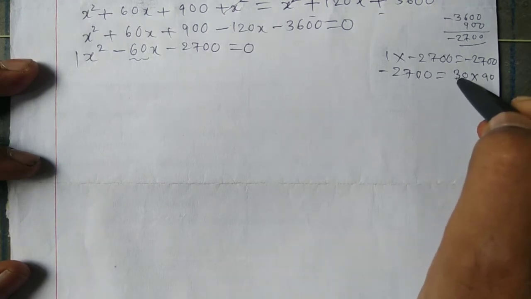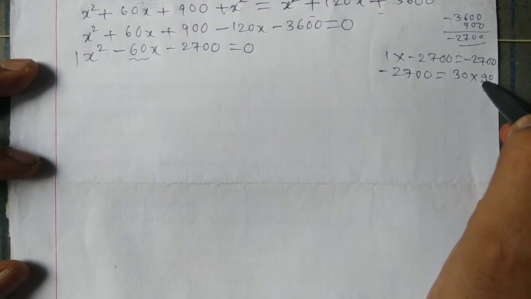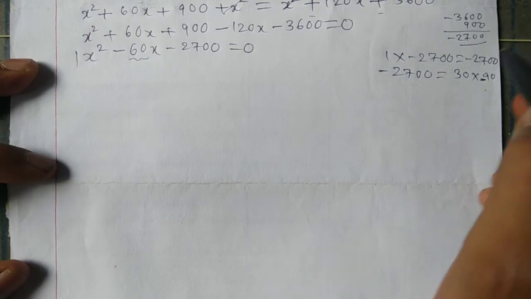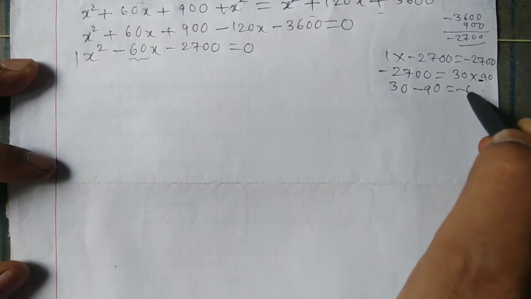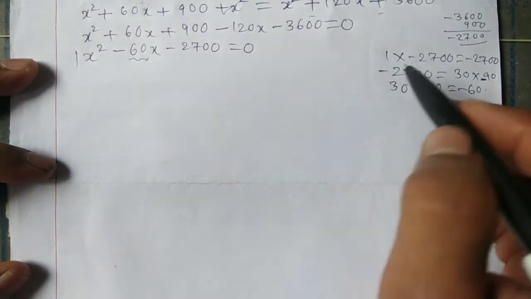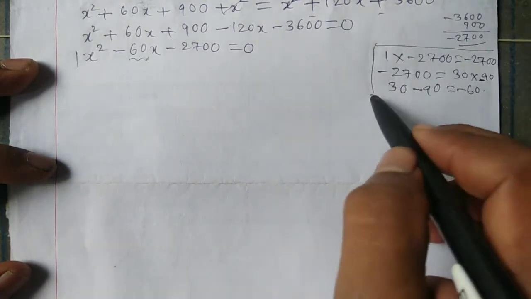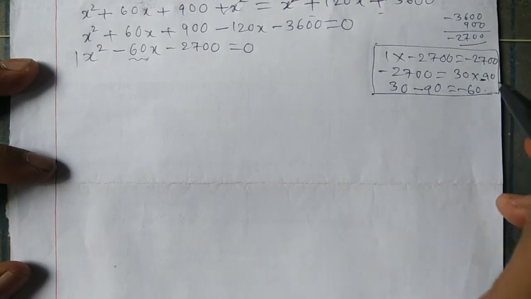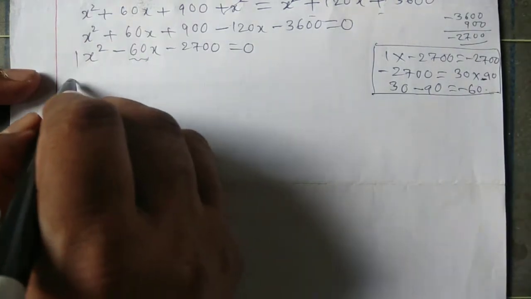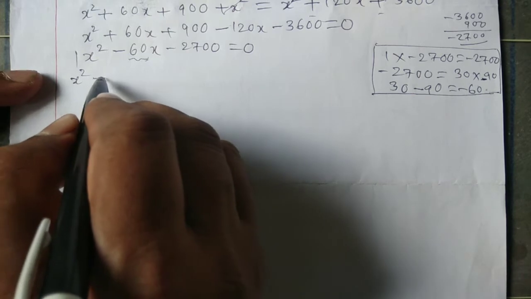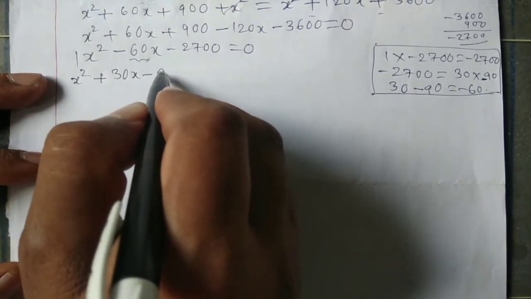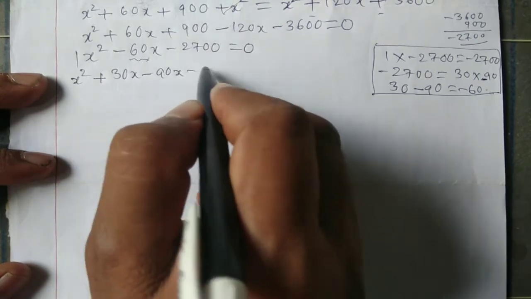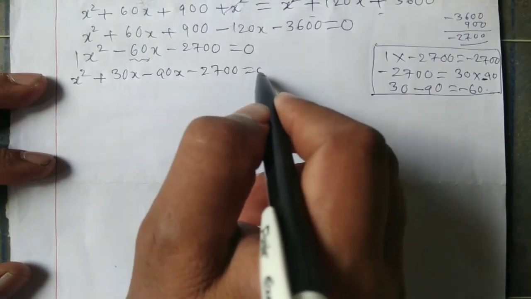So we have to keep minus for this 90. 30 plus 30 minus 90 is equal to minus 60. This is how the middle term will come. So we can split this middle term: x square plus 30x minus 90x minus 2700 is equal to 0.